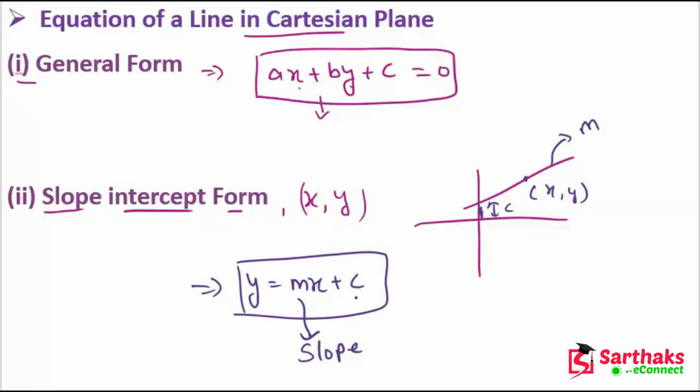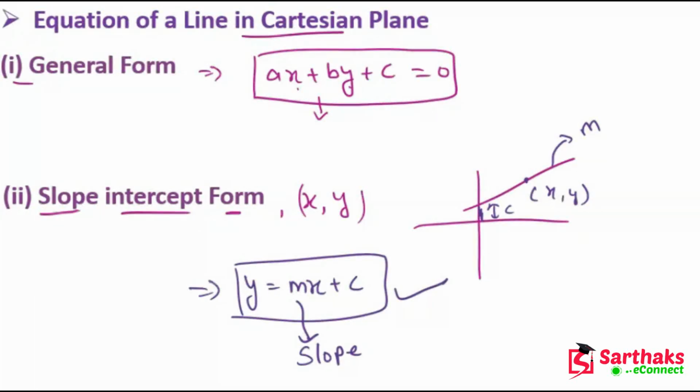I hope you understand this. What is slope intercept form? Let's suppose we have the coordinates (x, y) of a point through which a line passes, and m is the slope of the line, and c is the y intercept. Then the equation of the line is y = mx + c. So now my dear friends, let us understand the geometrical meaning of the slope of a line, that is m. What is m? Let us understand these things.